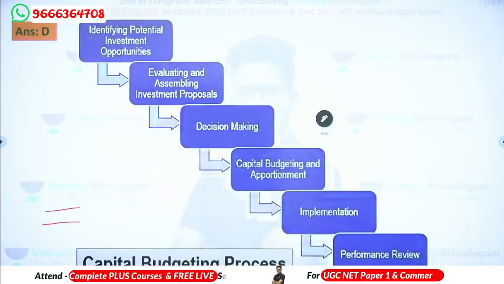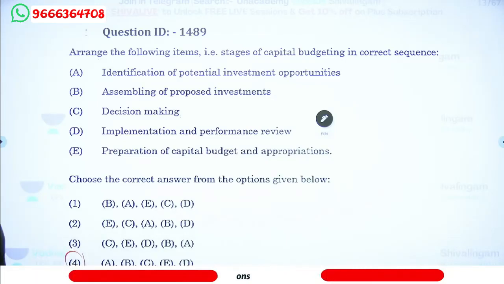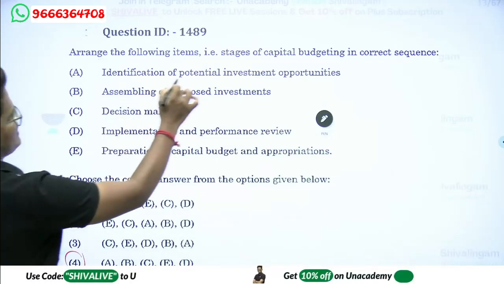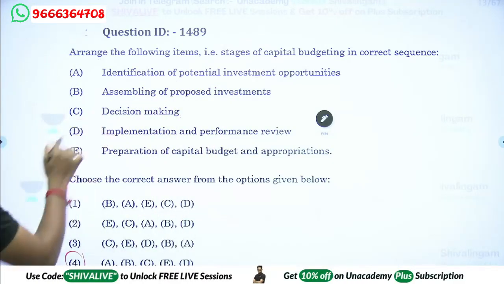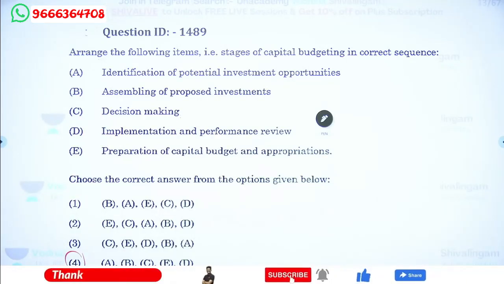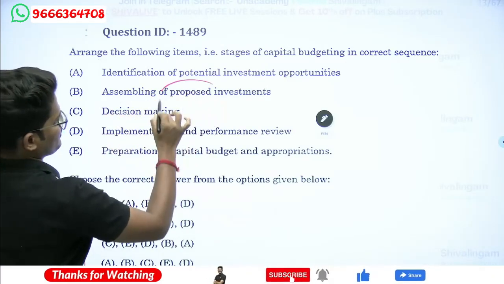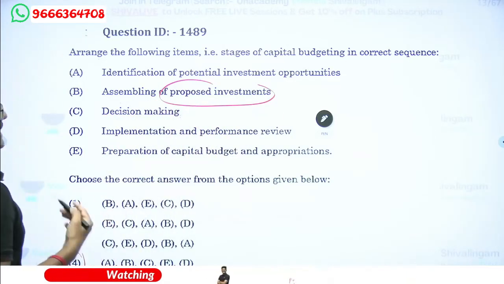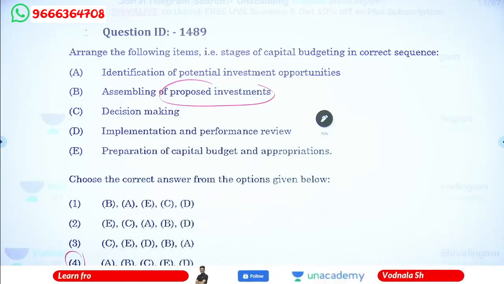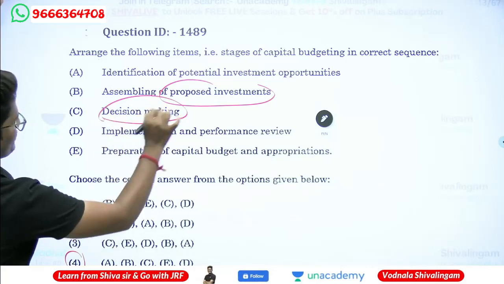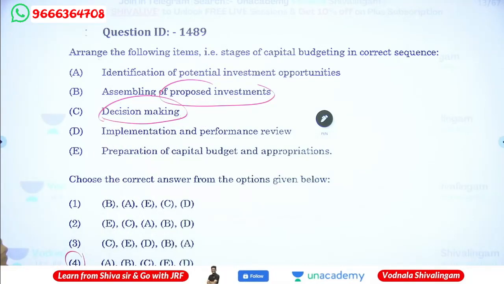So answer for this question is D, A, B, C, E, D. First, identify the potential investments. Later, proposed investment. We need to gather the assemble or the proposed investment, whatever the alternatives are there. Later, decision making out of many proposals, which one we wanted to implement.